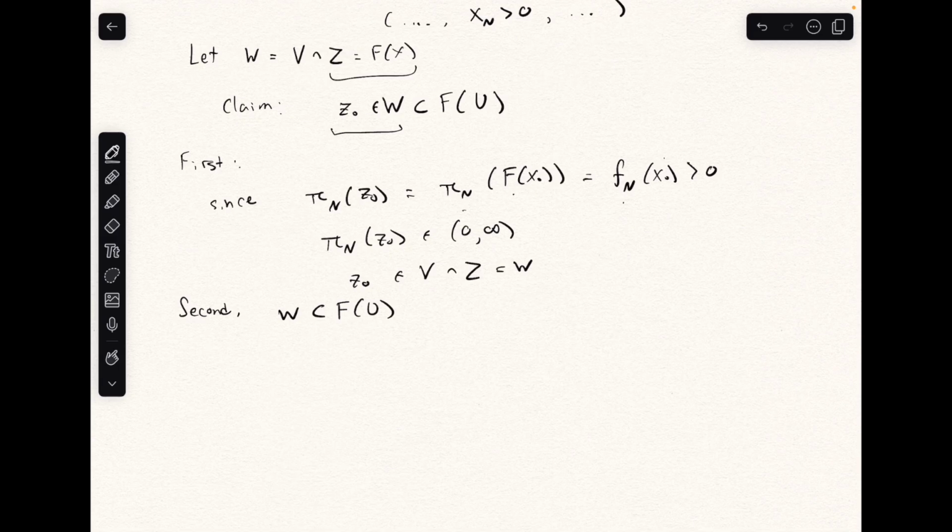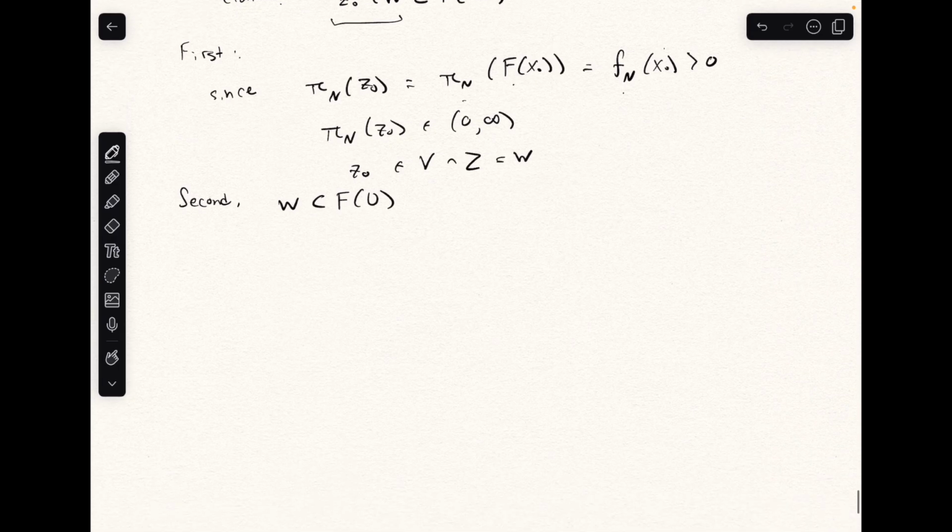So now the last thing is we want to show that W is contained in f of U. So let's take some arbitrary point of W. Let's say take Z as an element of W. Then again, we take this back into its pre-image, and we say that Z is the image of some point X in our space.